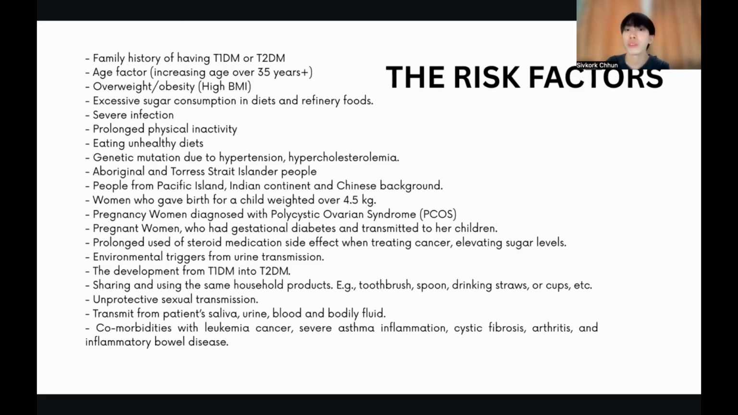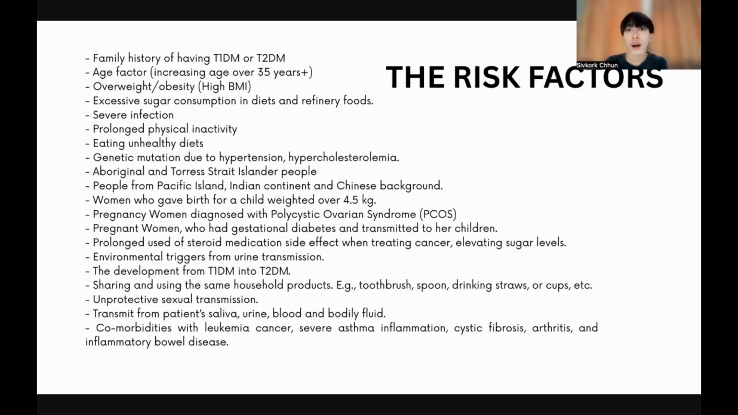The environmental trigger from urine transmission: again, if living in a family with a family history of diabetes, or a member having diabetes, you are most likely to be infected through urine transmission, sharing the same toilet or a wet seat containing the patient's urine. The combination of genetic and virus infection causing type 1 diabetes mellitus can then develop into type 2 over time. Sharing and using the same household products like toothbrushes, spoons, drinking straws, or cups, etc., makes people more likely to transmit the disease through the patient's saliva, urine, blood, and bodily fluids. Unprotected sexual transmission can also increase the risk of type 2 diabetes.